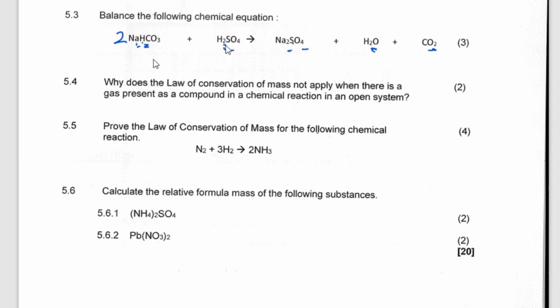It gives me 4, but here I have 2. So if I put a 2 there, it becomes 4. And then carbon here there are 2, while carbon here is 1. So I put a 2 here, and I think that's why they gave the 3 marks. This is a solid, this is aqueous, this is a solid, this is a liquid, and this is a gas or aqueous.